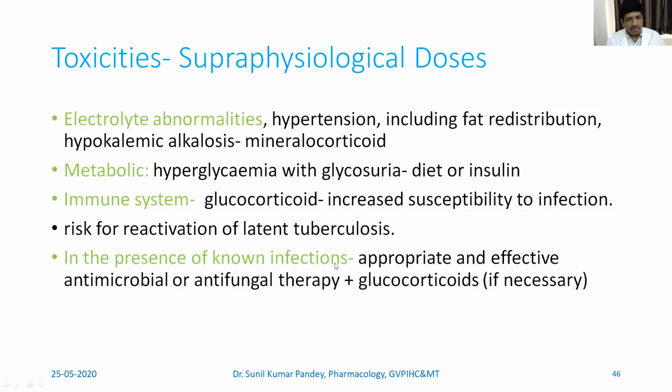When a known infection is there and you need to give glucocorticoid, there should be appropriate and effective antimicrobial or antifungal therapy given along with the glucocorticoid. Or better to say, glucocorticoid is given along with antimicrobial and antifungal therapy in case of known infection, and only if necessary.